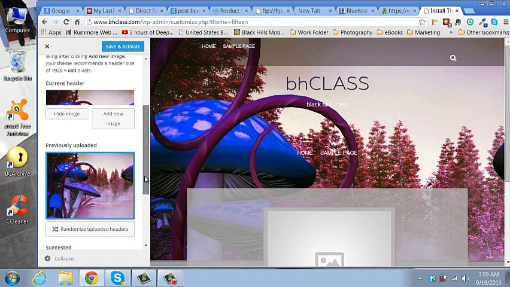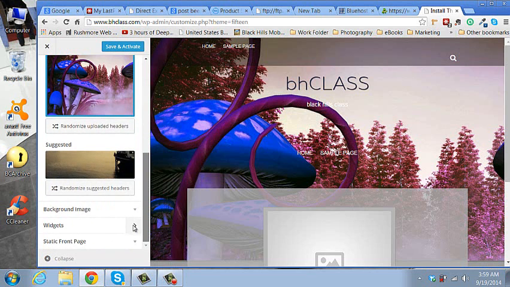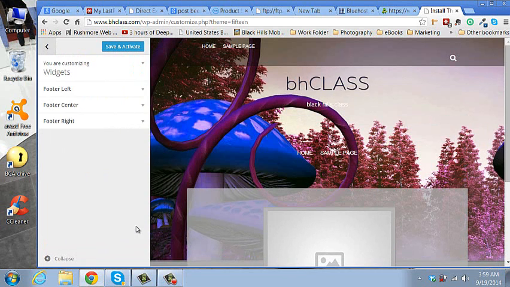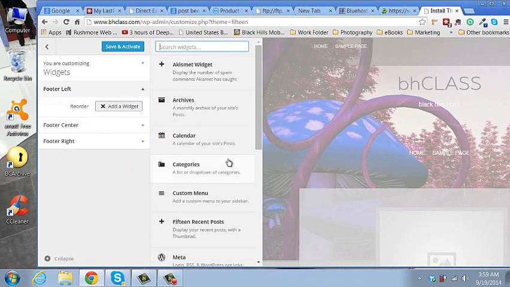Now we're going to scroll down. And background image. I don't know if we need to change anything there. Widgets. Widgets are awesome. So for footer left, footer center, footer right, we don't want any footers. That's on the bottom. We'd like to have side. Well, let's go ahead and do that. Add a widget to the left.